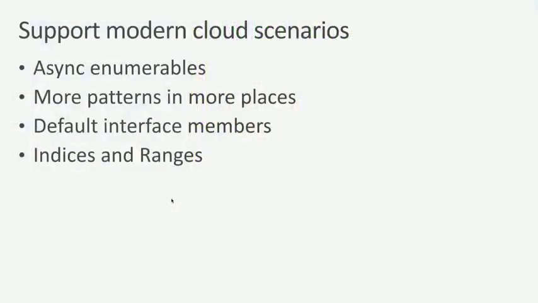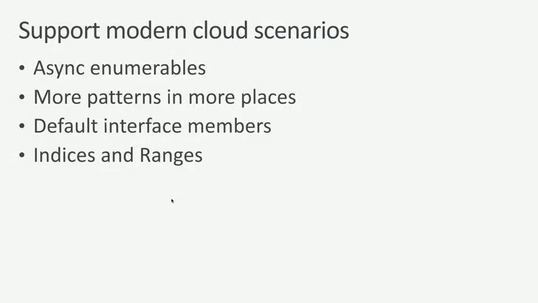So the ones that are going to support these modern cloud scenarios, we're going to be talking about async enumerables. We're going to talk about more patterns in more places and how you can use pattern matching, which will do a lot more different things as we're combining applications and combining code from other places.